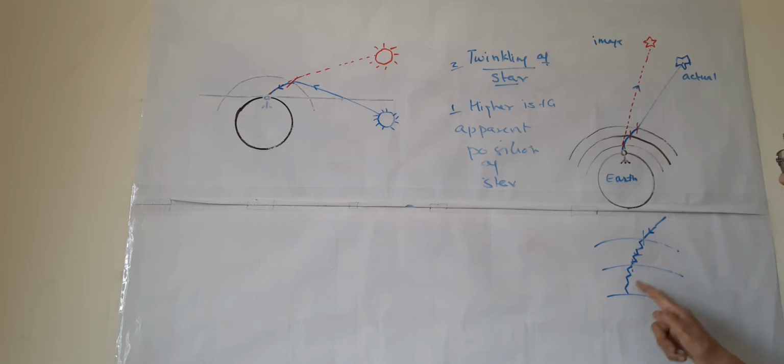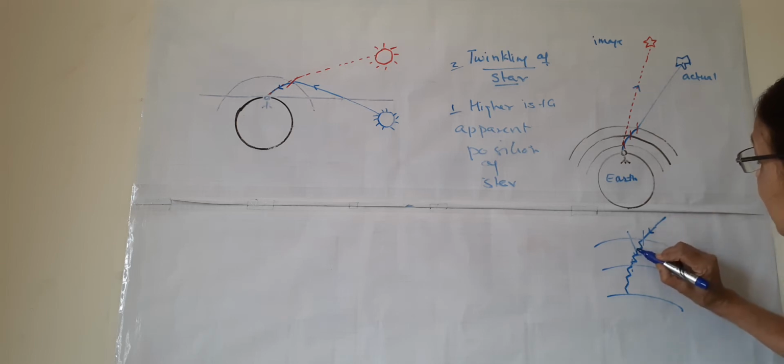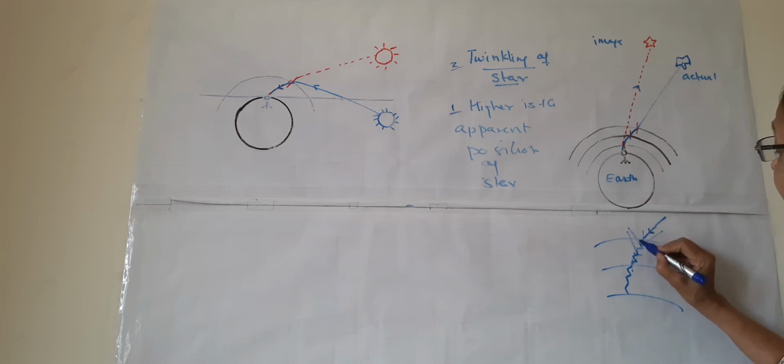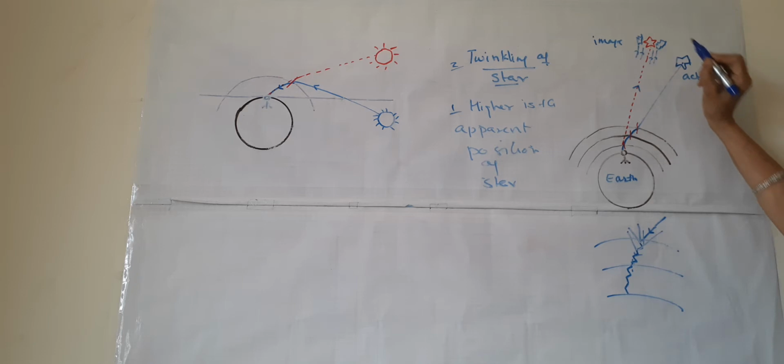When the zigzag path is there, we will see the star sometimes here, and the next moment here. According to the lines, we will see these stars at different positions in different time intervals. Sometimes this star will be here, sometimes this star will be here.